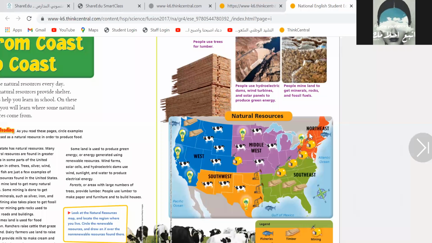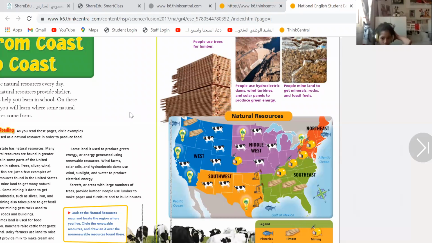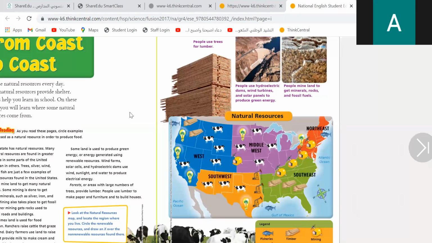What about Yumba? I always go there with my auntie. Yes. I always go there when I was little. So it has a lot of fish, so we call it rich with a natural resource which is renewable, that is fish. Okay.